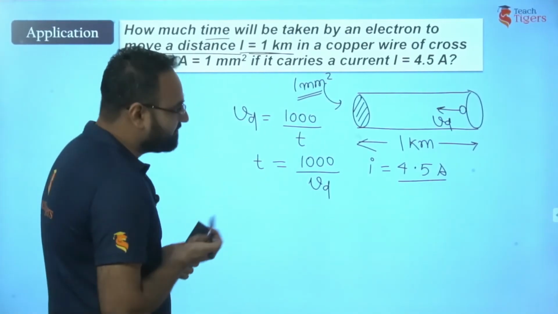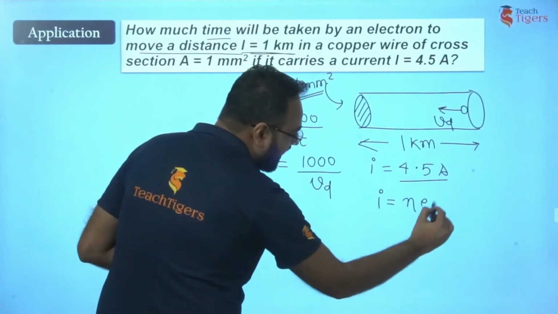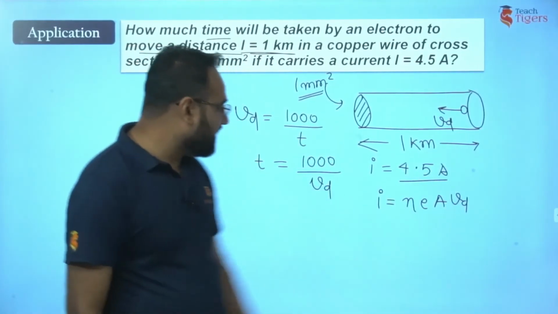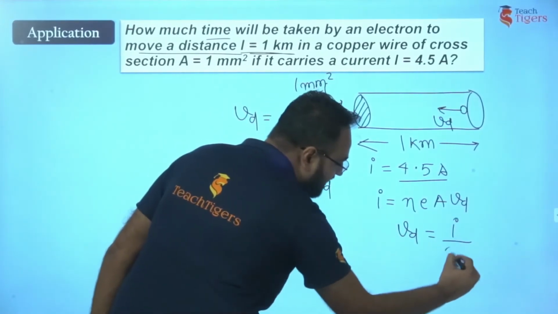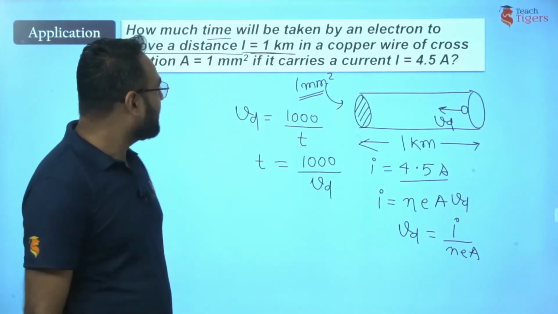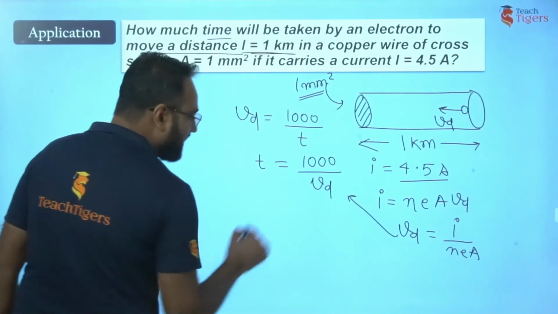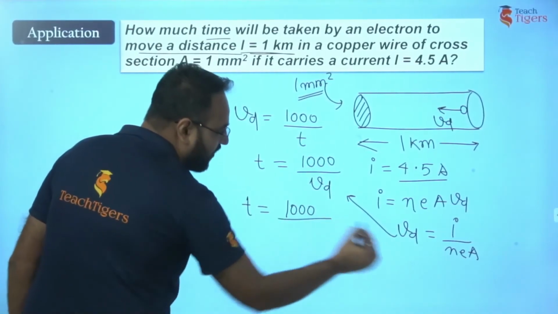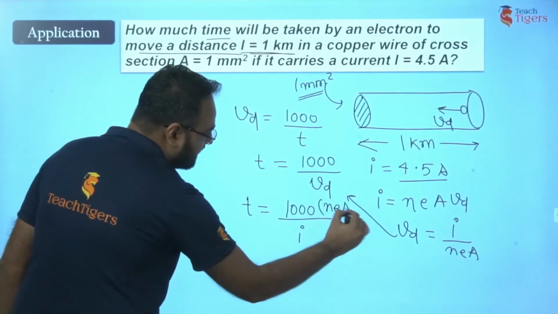Let's see. We know the current. That means we have to relate it with I is equal to neAvd. Now, what is this Vd? We can substitute it from here. Vd is I upon neA. Let's substitute it here. What I'll get is time t is equal to 1000 upon Vd, which is 1000 into neA upon I.